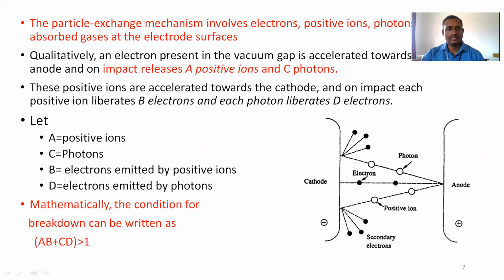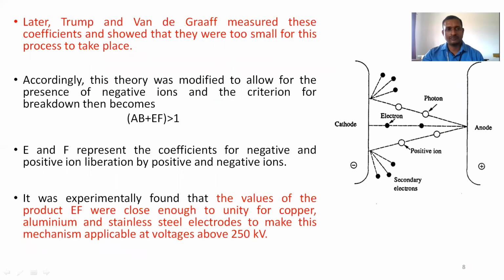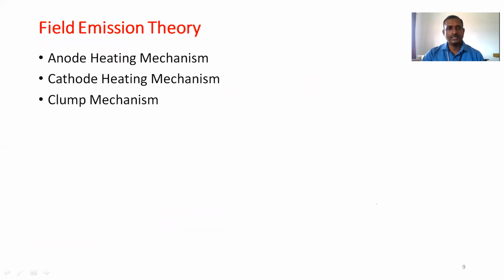The breakdown condition is according to the condition αγ plus βδ greater than 1. So this is the particle exchange breakdown mechanism. Later this was modified to αγ plus εζ greater than 1 by Trump and Van de Graaff. Next, the field emission mechanism: the anode heating method and the cathode heating mechanism.